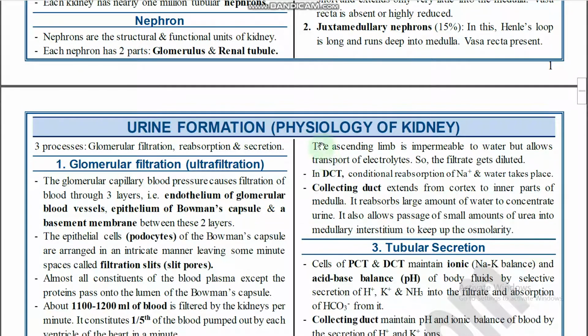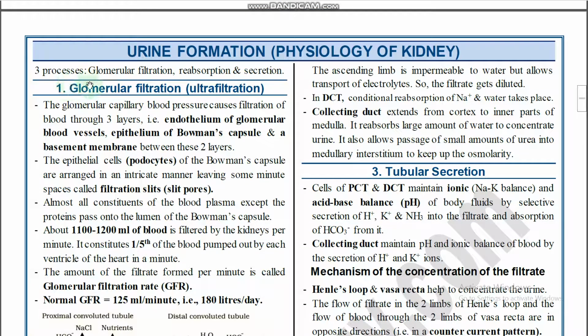Next, urine formation, the physiology of the kidneys. What is the function of the kidneys? The functions of the kidneys are blood filtration and formation of urine. So, how is urine formed? It forms by three different steps: urine formation takes place by glomerular filtration, reabsorption and secretion.